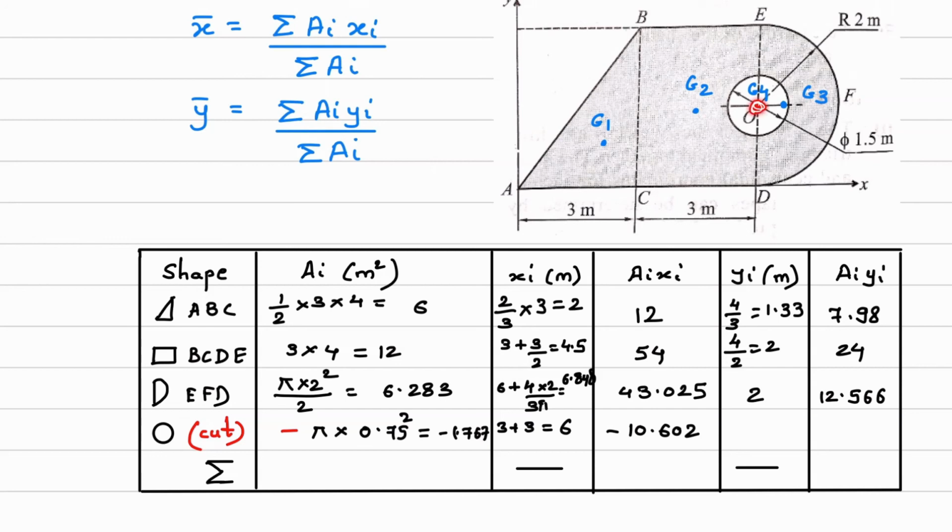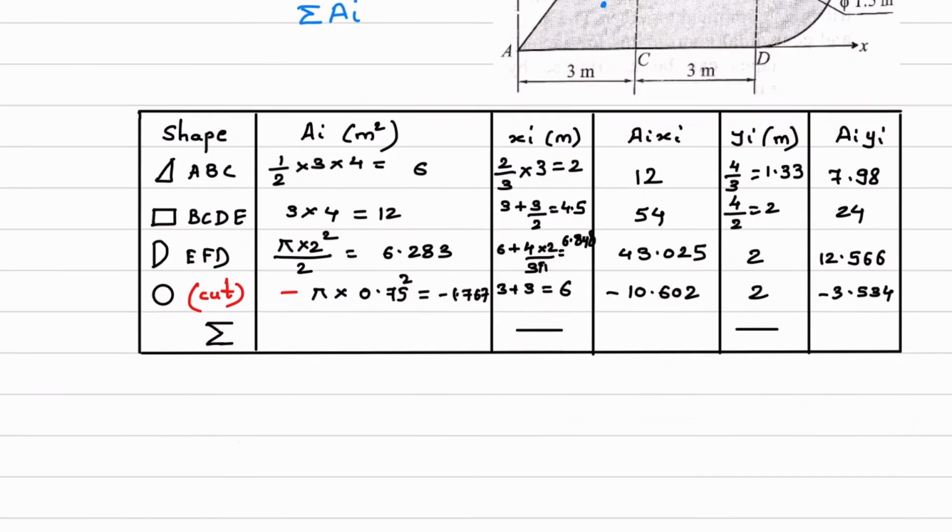Next we will consider y. So this is the G4 point from point A. What is this height of centroid? It will be this distance. So this distance is 2 meter. So y will be 2 meter. Next we will have to calculate AI into yi. So which comes out to be minus 3.534.